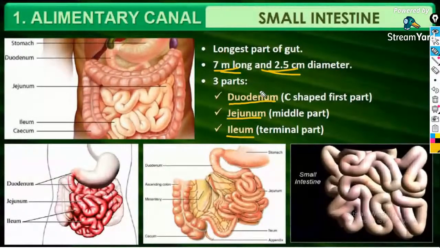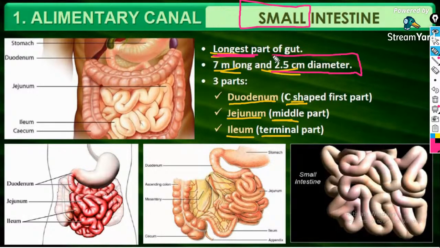Duodenum is a C-shaped part, jejunum is the middle part, ileum is the terminal part of the small intestine. Okay guys, I hope it's clear. No one knows the answer why the small intestine is called that, even though it is the longest part of the gut? No one knows? Yes, I'll tell. The small intestine is called small, even though it is the longest part of the gut, because it's not folded. Its diameter is less than the large intestine.